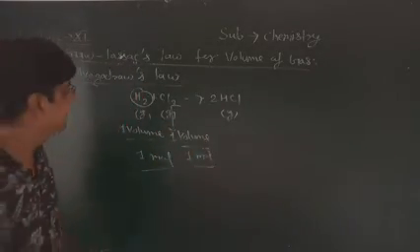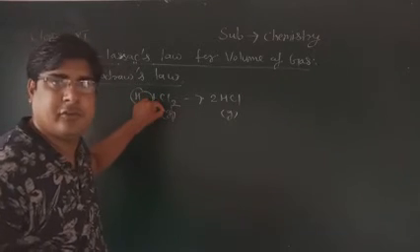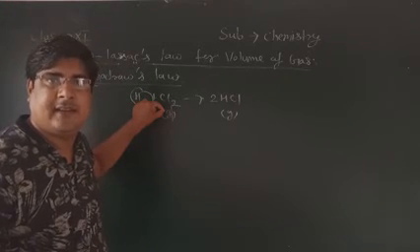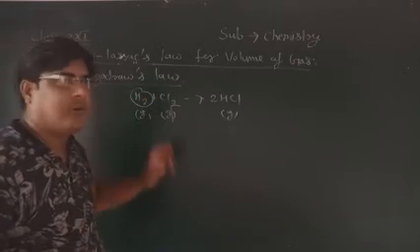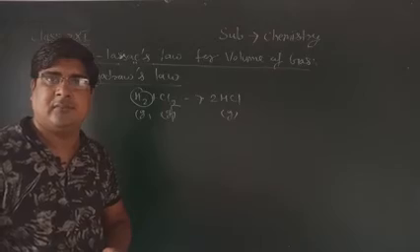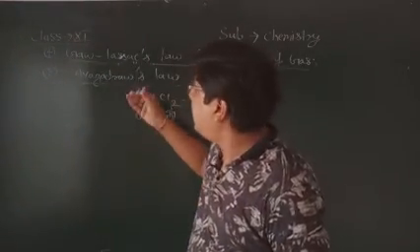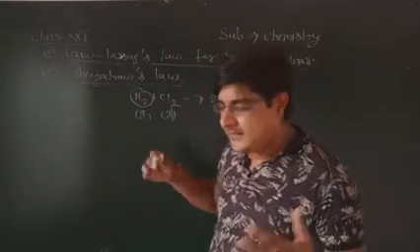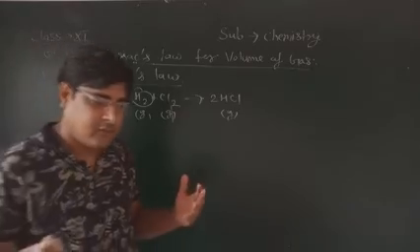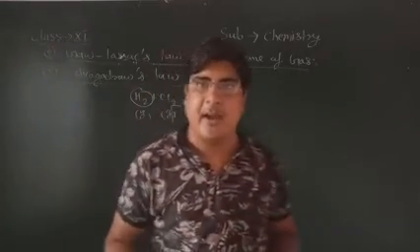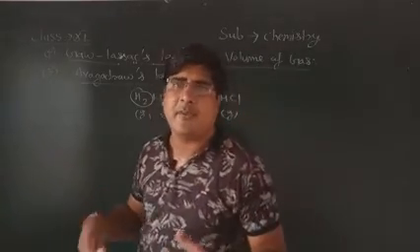According to Berzelius, here the volume is equal, one volume, then the atoms will also be equal. So this is the law of Avogadro, Berzelius. And this is the law of chemical combination. Dalton's law will be studied in the second chapter, atomic structure. So these are the laws for chemical combination, very important laws.